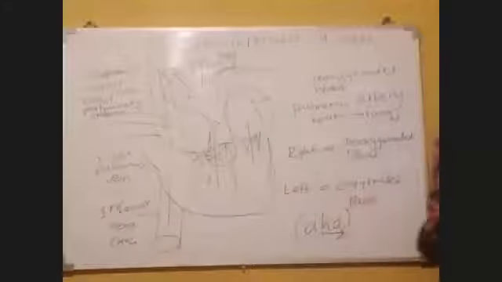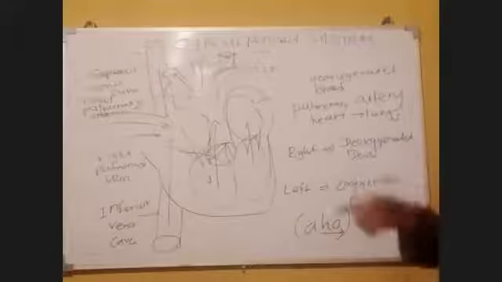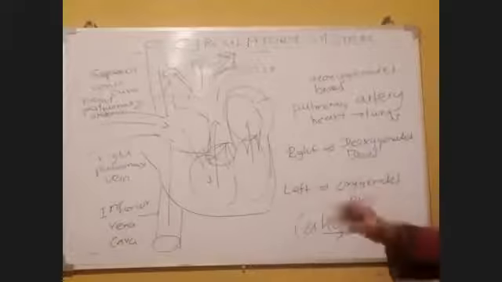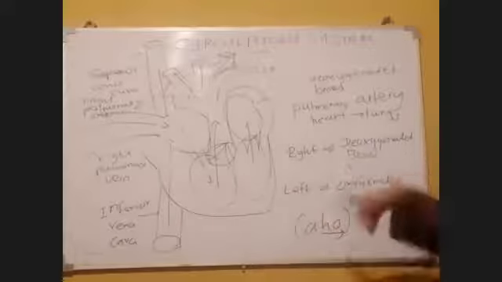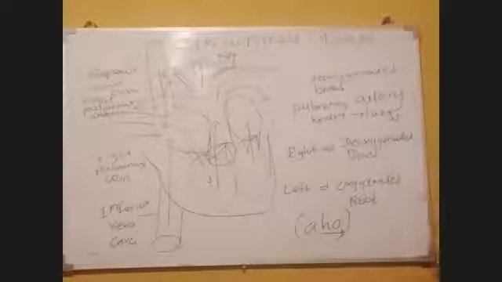The opposite side, veins carry blood from organs to heart.